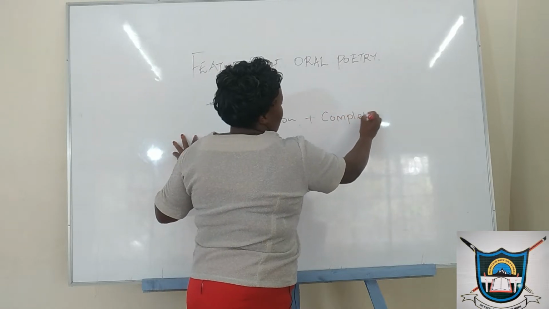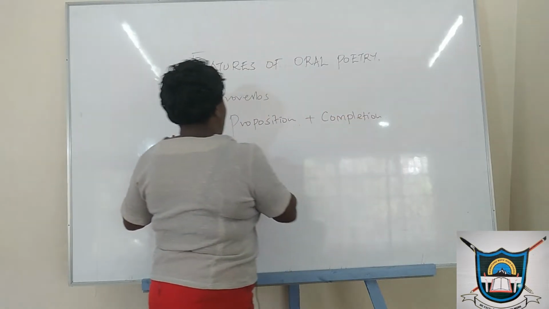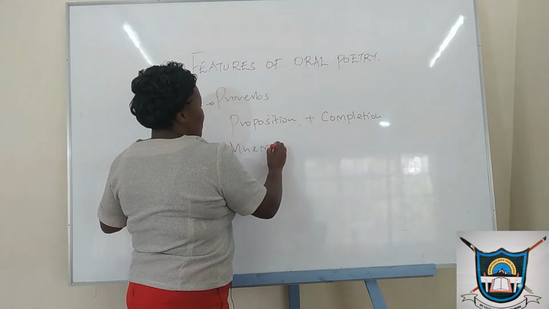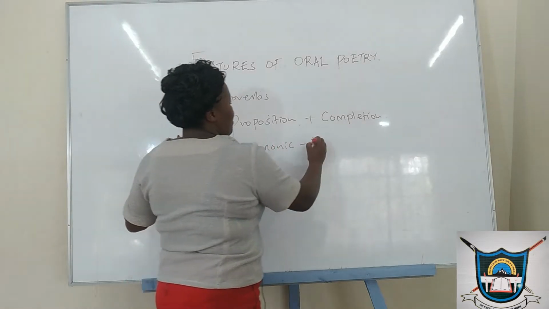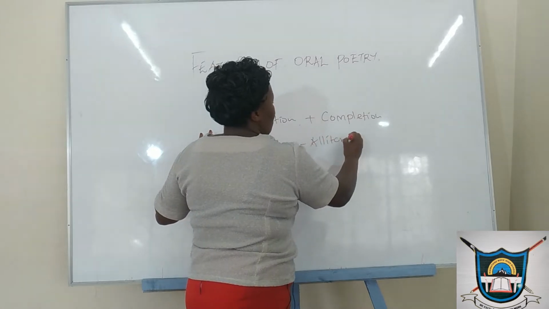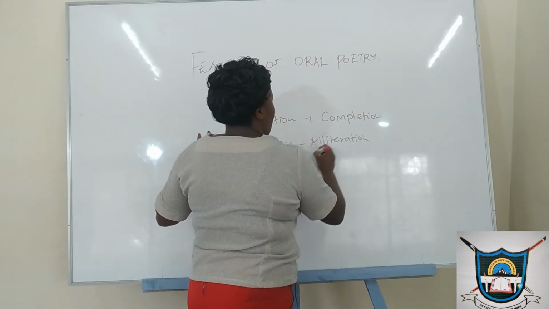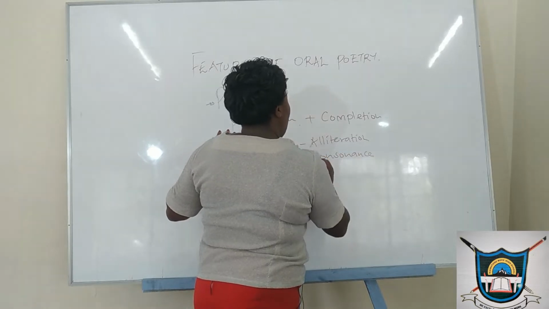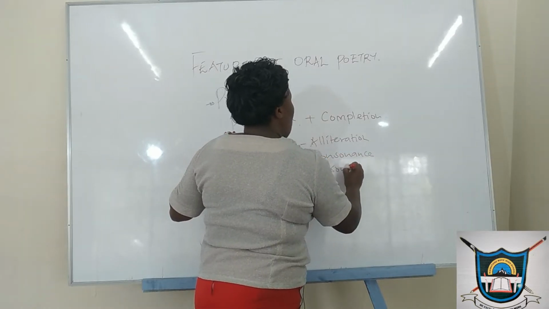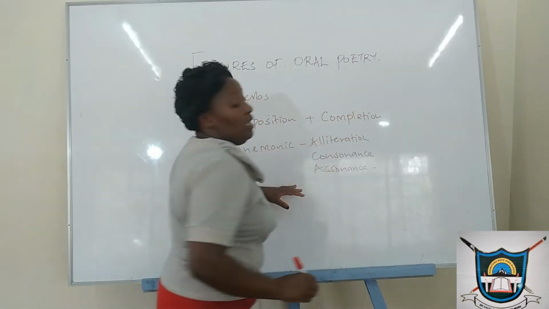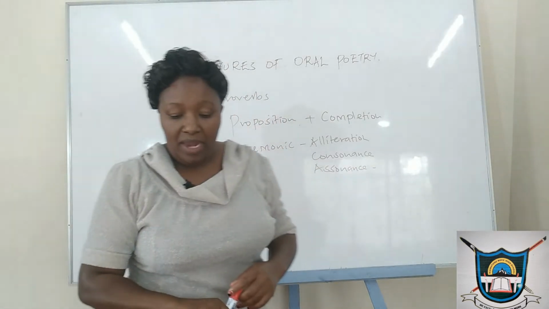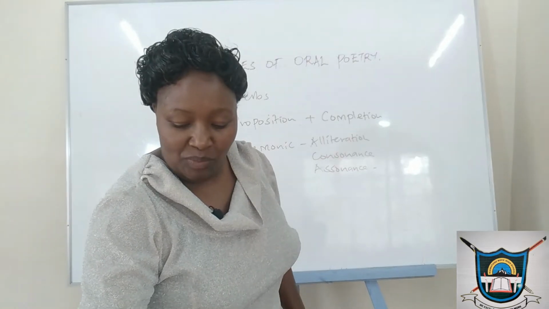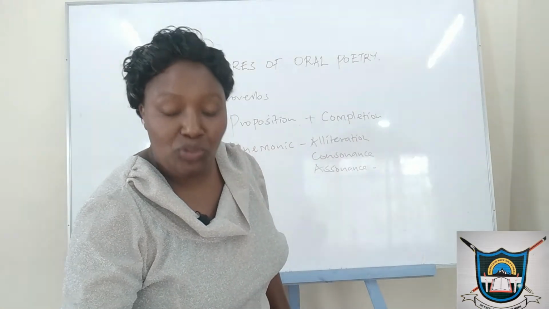We were also able to talk about a few issues, a few styles, and we already did the mnemonic where we looked at alliteration, consonance and also assonance as unique features in a proverb. And I believe we were able to look at the various aspects under that. We were able to give examples.